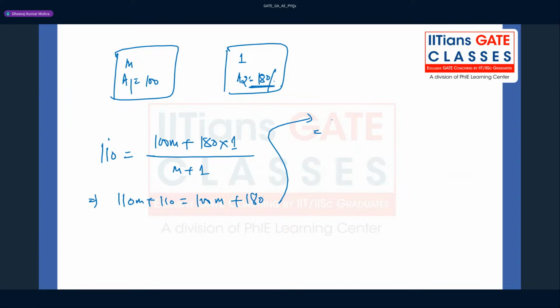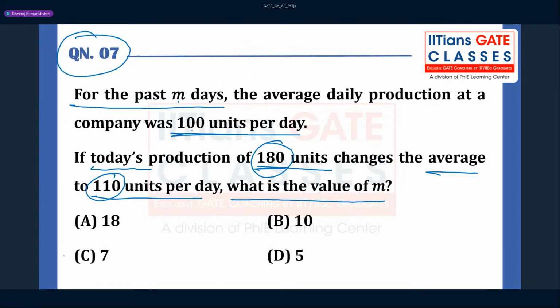Taking this to that side, it becomes 10m, and this is not 90, I believe it is 70. So m is 70 by 10, which is nothing but 7. The answer for this question is 7.